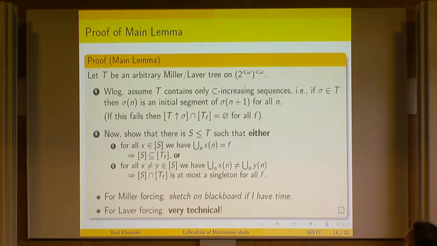And now, assuming that T does have this property, we need this dichotomy. So we need to shrink it to an S such that either all branches through S converge to one unique f.